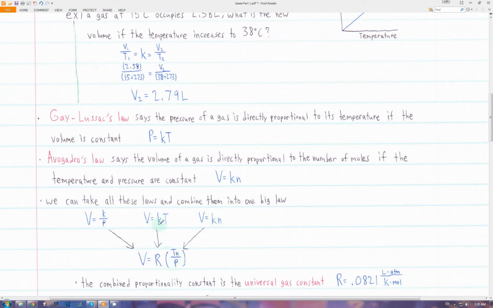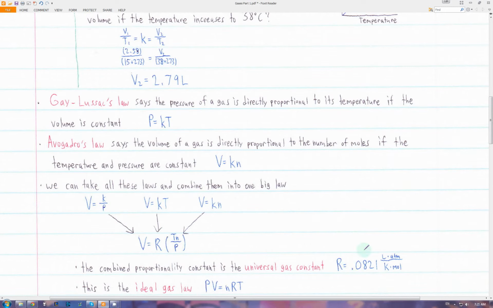And instead of writing K as the proportionality constant, we can write this big R, which is called the universal gas constant. And the value you use most with gas problems is going to be 0.0821 liter ATM over Kelvin mole. And you can find the units for this constant because